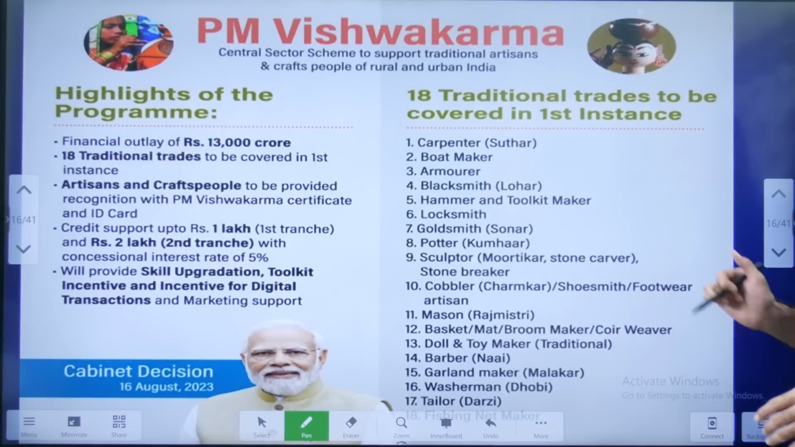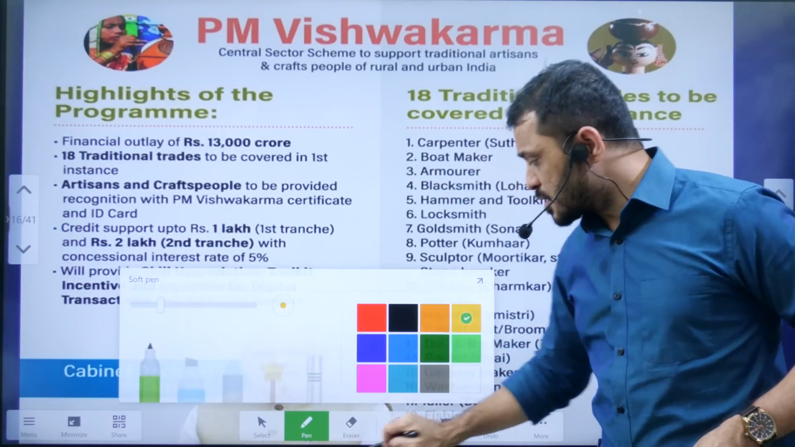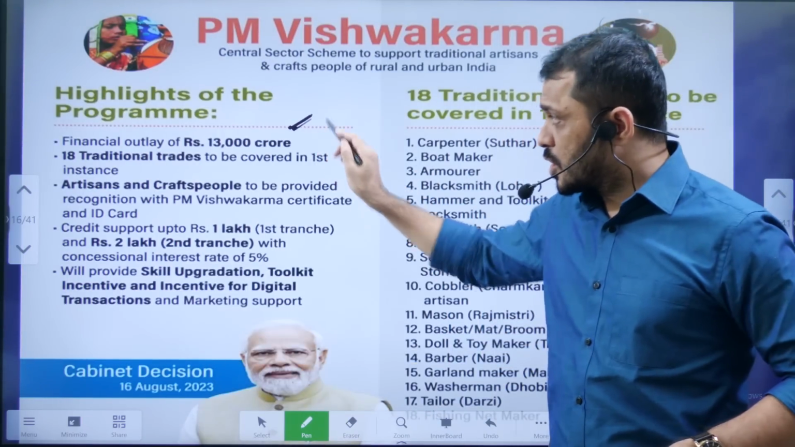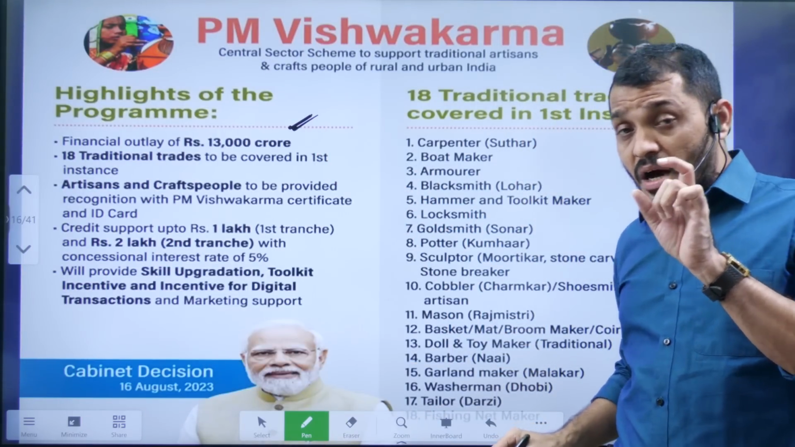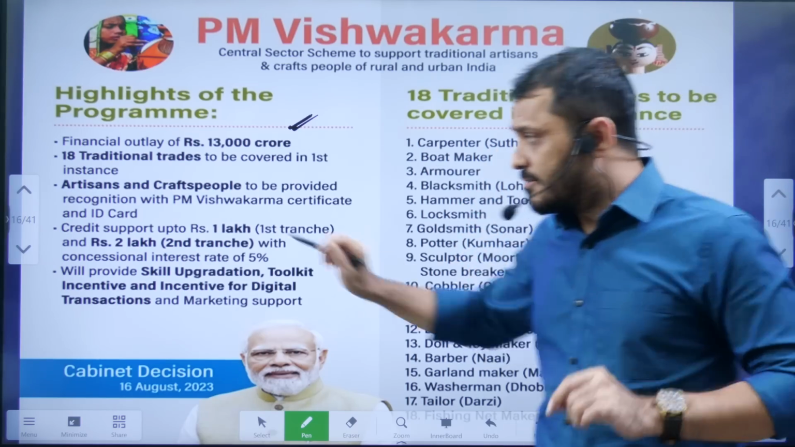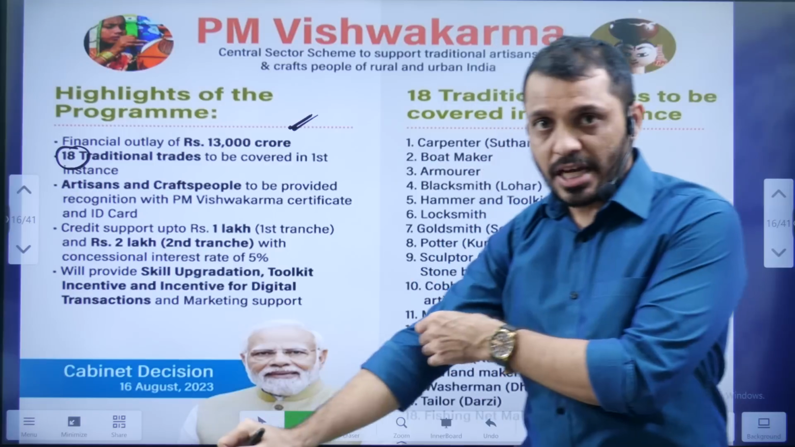Very, very important. How much money did they allocate? 13,000 crores. And how many skills are they going to cover? Very, very important. 18 skills they are going to cover.